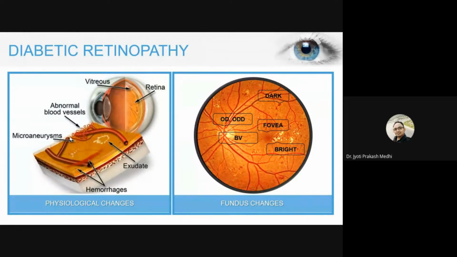And when this blood over our retina dries out, it causes hemorrhages, and along with this blood, lipid and protein structures also fall over our retina. This creates exudates. As you can see on the right hand side, these bright lesions represent the exudates, and these dark regions represent the hemorrhages or the microaneurysms.